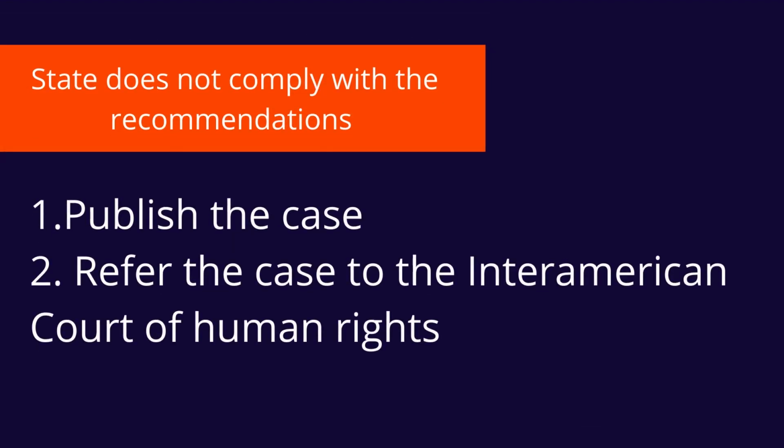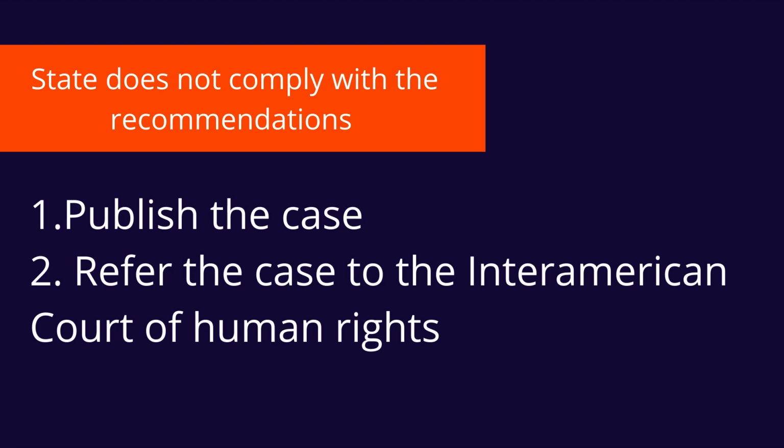If the state does not comply with the recommendations, the Commission will decide to publish the case or to refer the case to the Inter-American Court of Human Rights if it considers it appropriate.